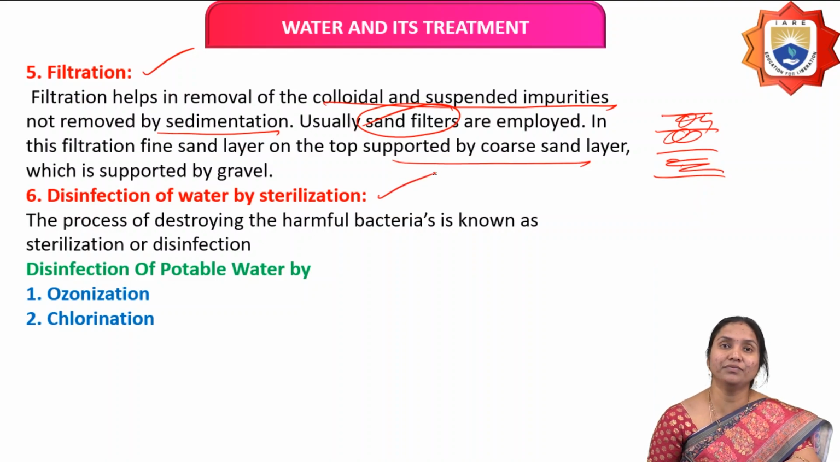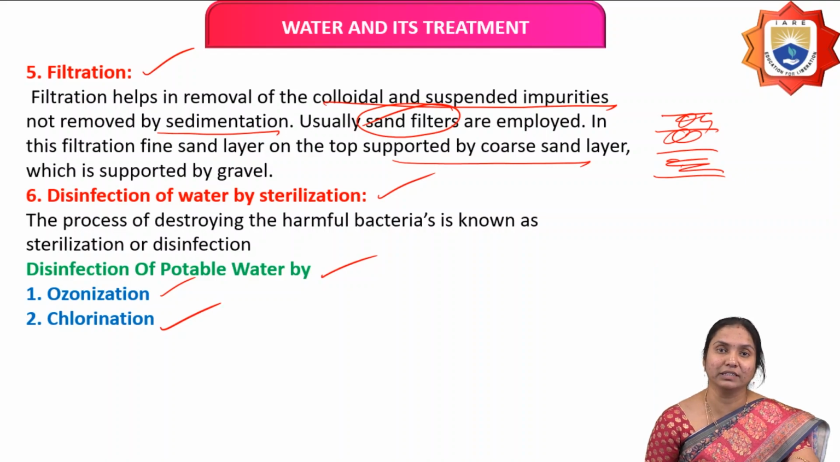And next one is disinfection of water by sterilization. Disinfection means destroying the harmful bacteria which are present in water. This is called sterilization or disinfection. For this disinfection purpose we use two chemicals. One is ozone and another one is chlorine. These two are called disinfectants.